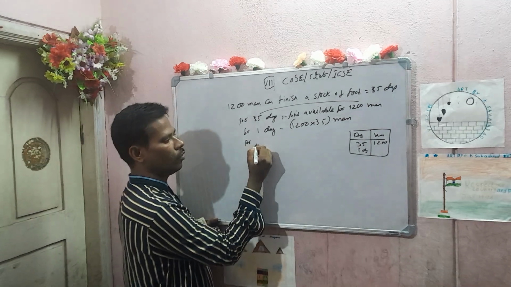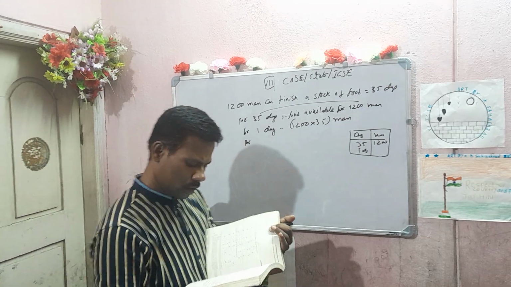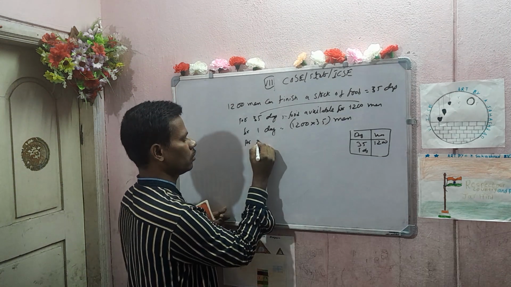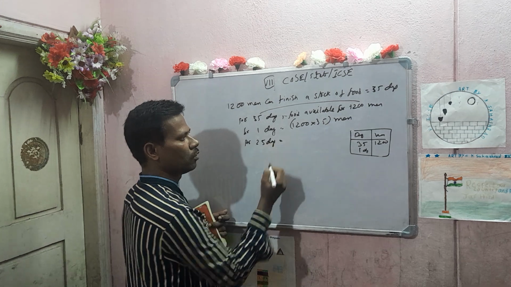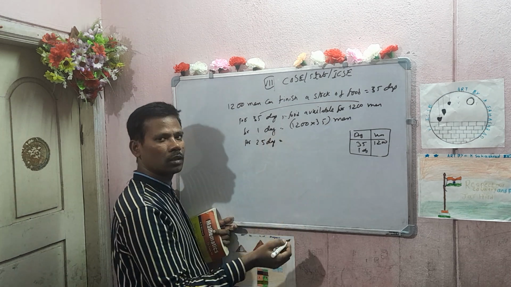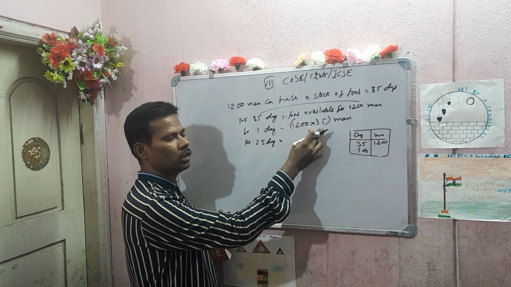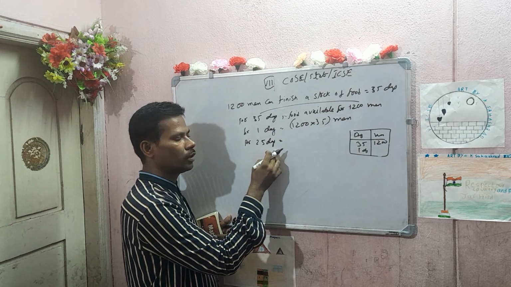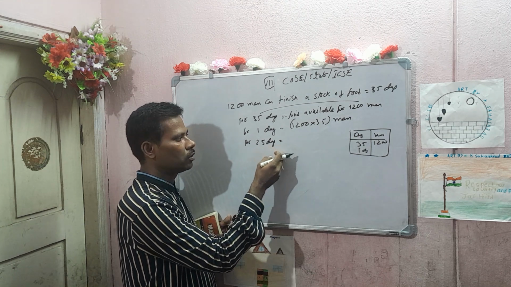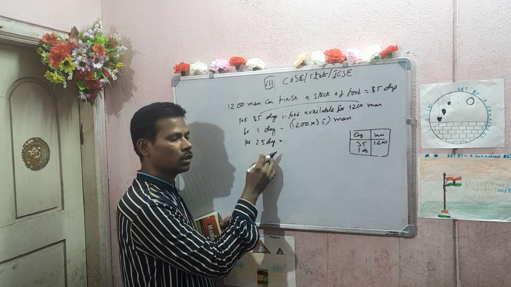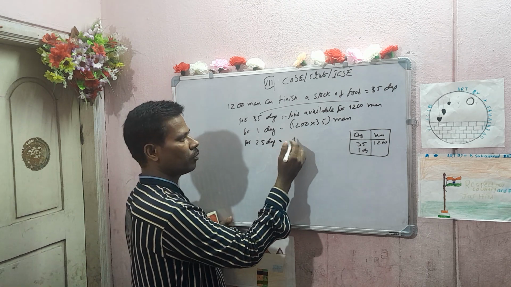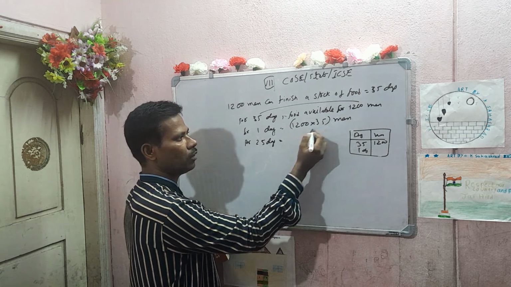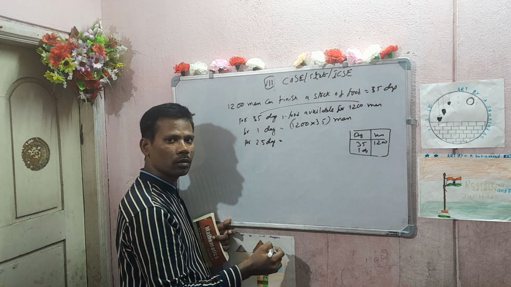Now for how many days is it asking? For 25 days. Because the days are increasing, the food sufficient will be decreased, no?